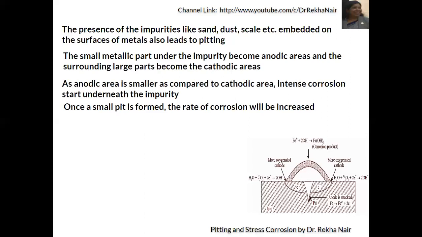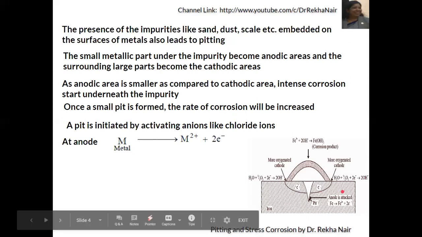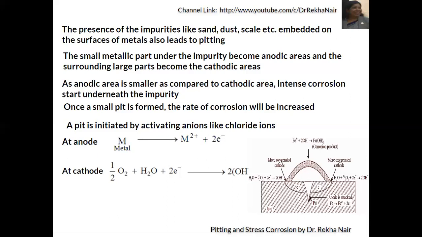Once a pit is formed, the rate of corrosion will be further increased. And if chloride ions or some electrolyte is present, the pit will get activated by those. The reaction taking place there, as I explained before, is that the metal will lose its electrons to form metallic ions. That is, M giving rise to M2+ plus 2 electrons, or if it is Fe, Fe giving Fe2+ plus 2 electrons. And at the cathode, either oxygen absorption or hydrogen evolution takes place.